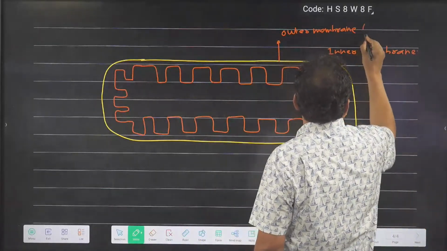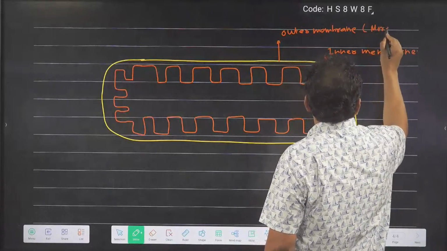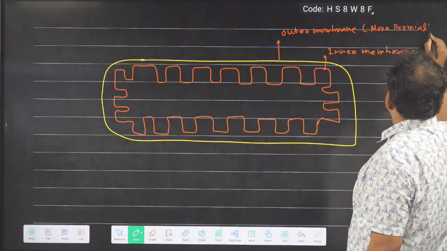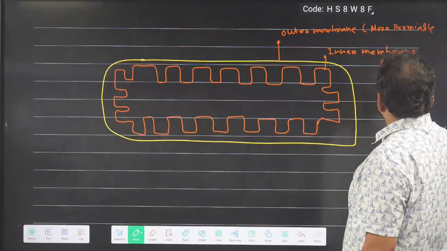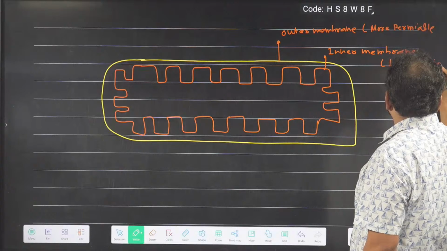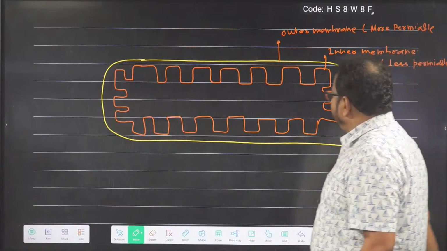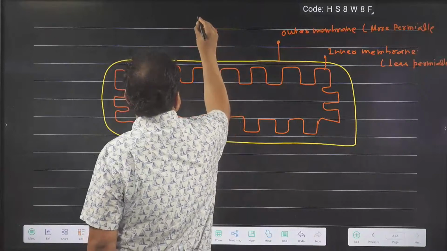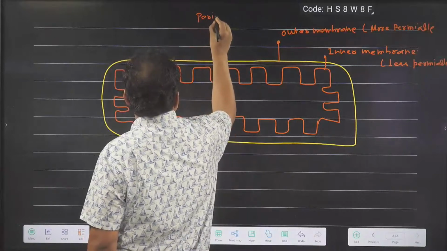So outer membrane is more permeable and inner membrane is less permeable. Between the outer and inner membrane, space is present that is called perimitochondrial space.